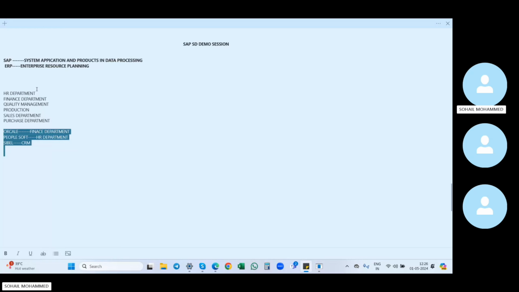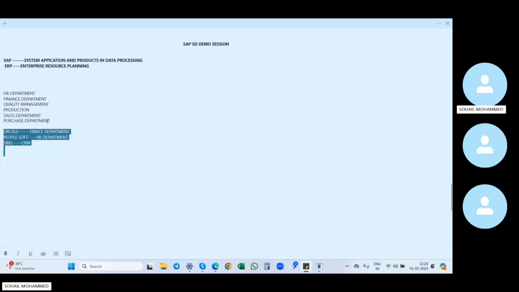For example, if a company uses Oracle for finance but has a problem in HR, then it needs to install PeopleSoft as well. That means the price increases, the storage increases, and the servers also need to be developed, so a lot of cost is incurred. Two software means two licenses to purchase. If you install SAP, you have all the solutions, and you don't need another software. That's why most companies use SAP only.